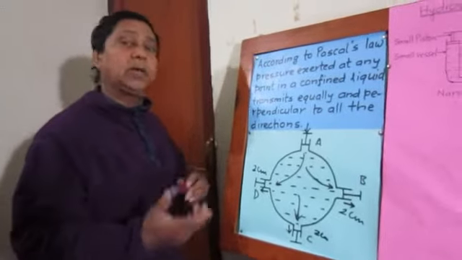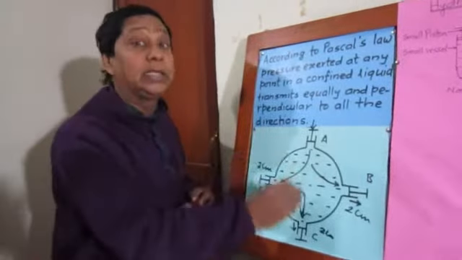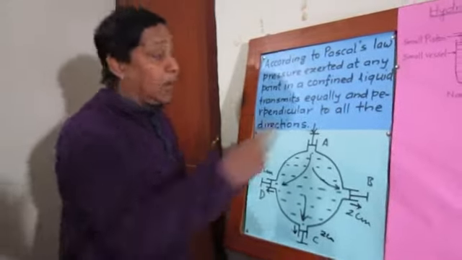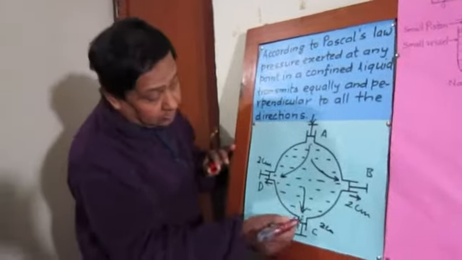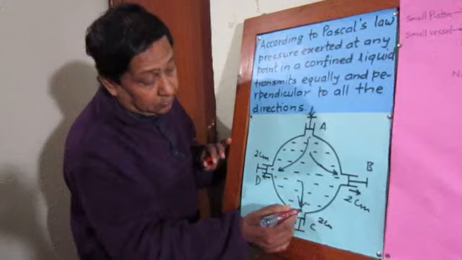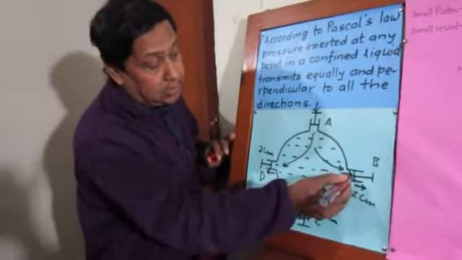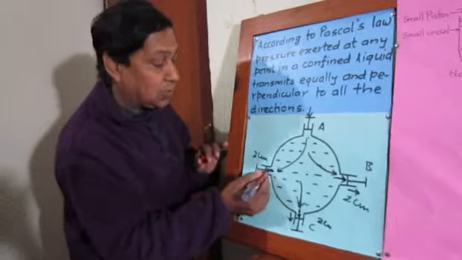That's why pressure exerted at any point in a confined liquid transmits equally and perpendicular to all the directions. Perpendicular means this: pressure transmits this way, it acts in this direction, perpendicular to that surface which receives the pressure.